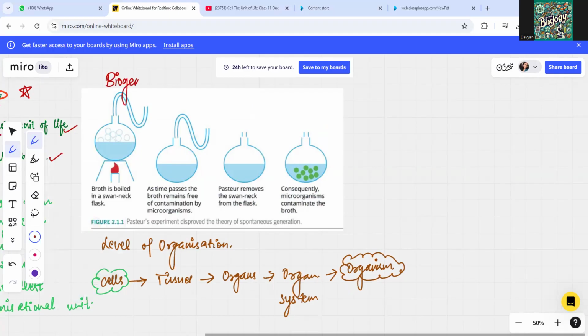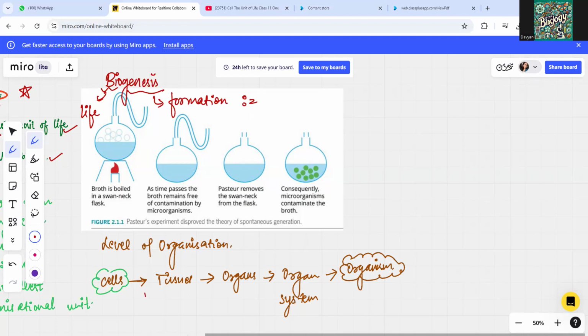What do we mean by biogenesis? When we say bio, we mean life. When we say genesis, we mean formation. So how the formation of life actually took place, we are going to talk about with this example. This diagram shows how Pasteur's experiment disproved the theory of spontaneous generation.